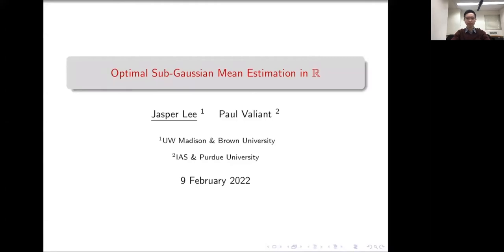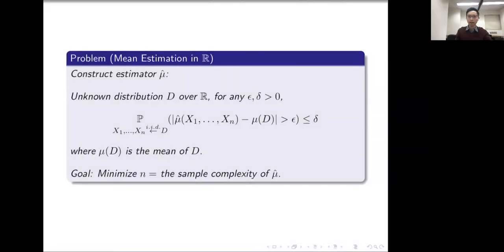Hi, I'm Jasper. In this talk, I'll be discussing a joint work with Paul Valiant on the fundamental problem of mean estimation. Let me start with the concrete problem statement.